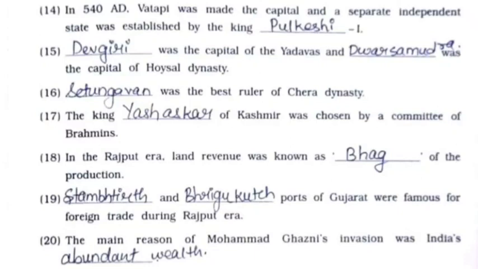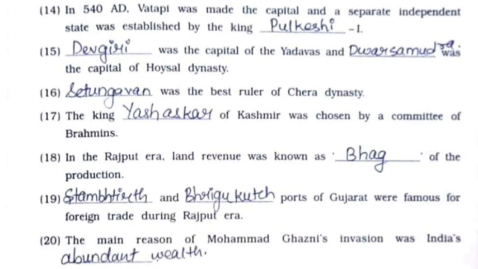14th, in 540 AD, Vatapi was made the capital and a separate independent state was established by the king Pulkeshi I. 15, Devgiri was the capital of the Yadavs and Dwarsamudra was the capital of Hoysal dynasty.